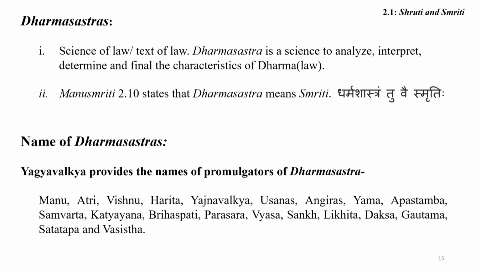Means with the help of Dharma Shastra we are able to analyze the law, interpret the law, determine the law and finalize the characteristics of dharma and law. Therefore Dharma Shastra is very crucial, friends. As Manu has stated in the Manu Smriti, Dharma Shastra tu vai Smritihi, means Dharma Shastra means Smritis. Therefore I want to focus on the Smritis.